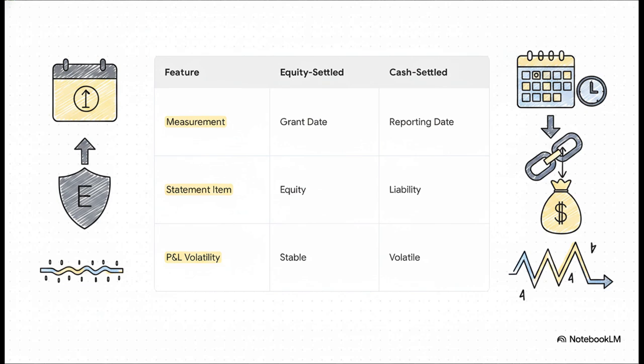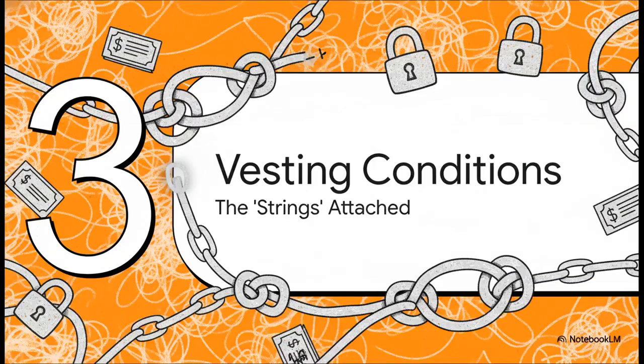Equity settled. Measure it once at the grant date, it creates an equity reserve, and the expense is smooth and predictable. Cash settled, you have to remeasure it constantly, it creates a liability, and it can make your profits jump all over the place. Got it? Good. All right, you knew it couldn't be that simple, didn't you?